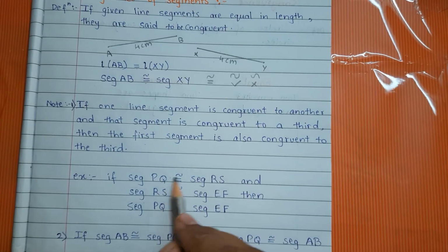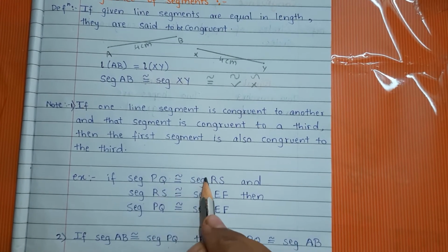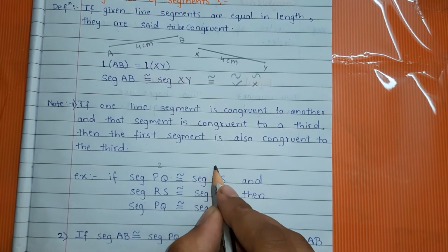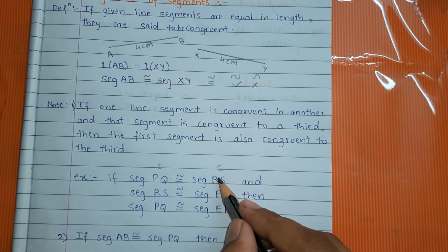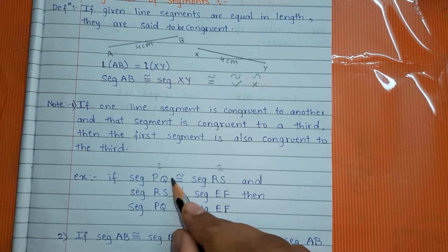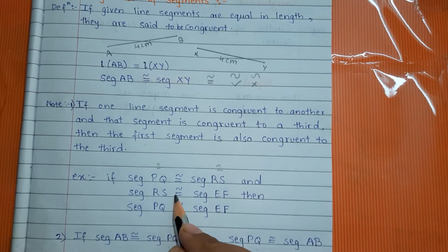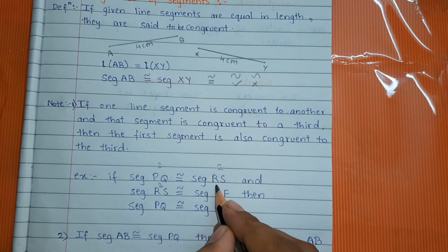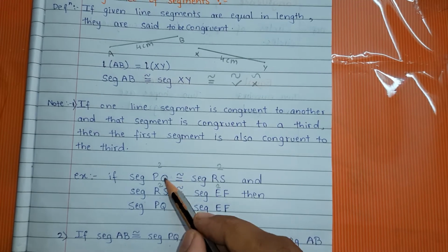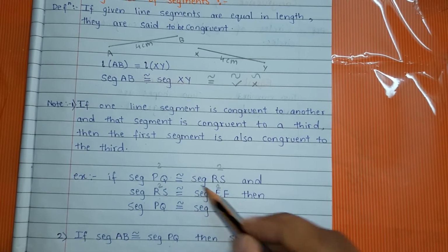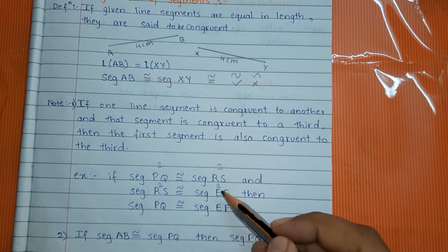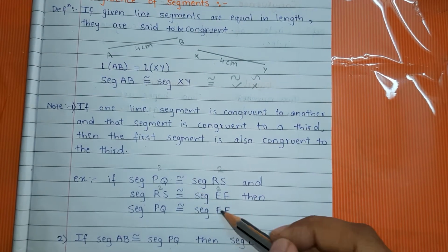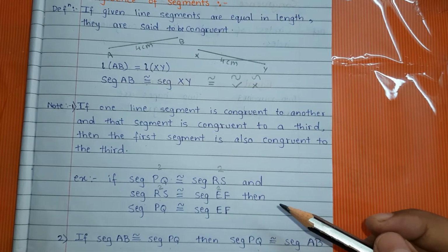Why? PQ and RS will be congruent if their lengths are equal. Suppose this is 2 cm and this is also 2 cm. Both lengths are the same, that's why they are congruent. And RS and EF are congruent. RS is 2, so EF will also be 2. So PQ and EF are also congruent because PQ's length is 2 and EF's length is also 2. And if lengths are equal, then segments are congruent.